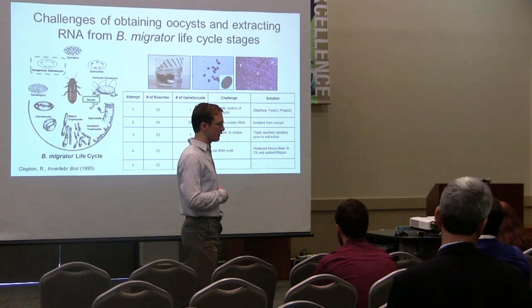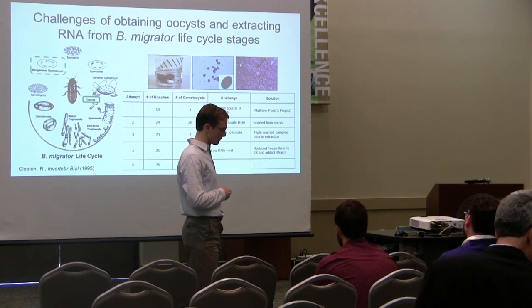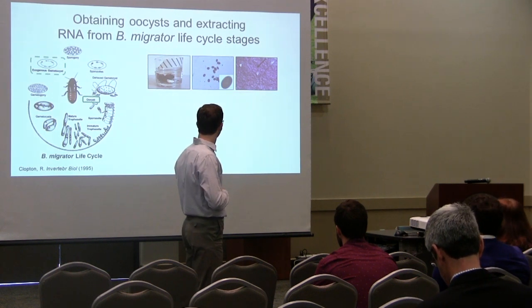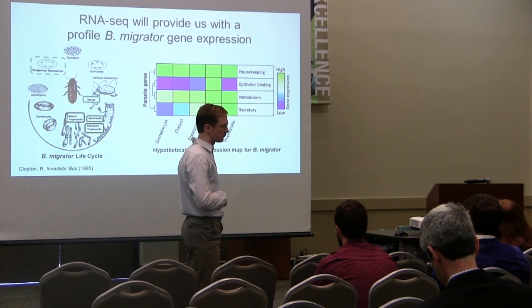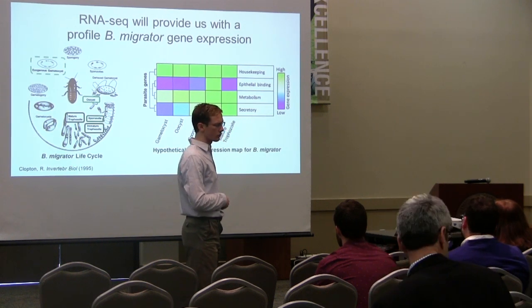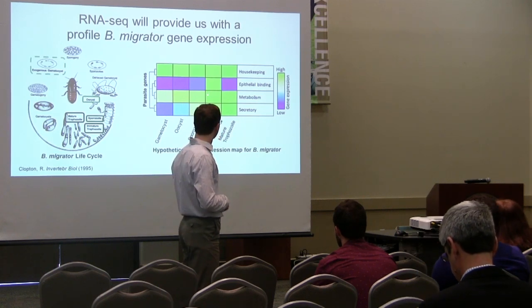Correct. Okay. Right. So now, if we go back to your home data for the RNA-seq. So there, your predictions would be that the epithelial lining proteins are not going to be expressed. Correct.